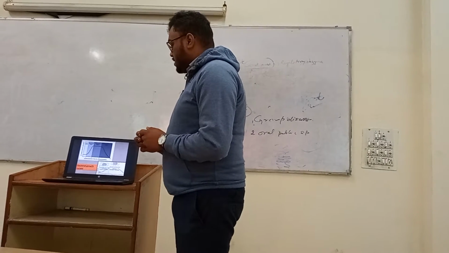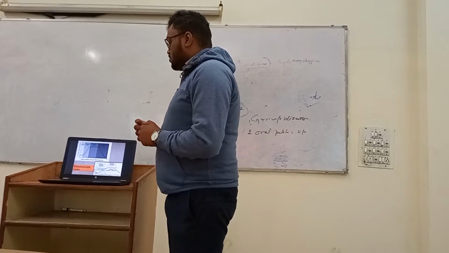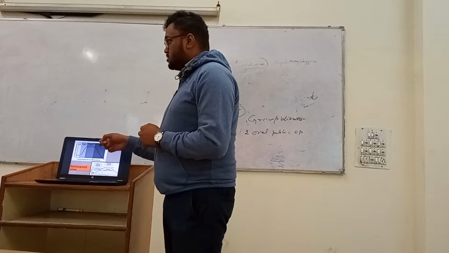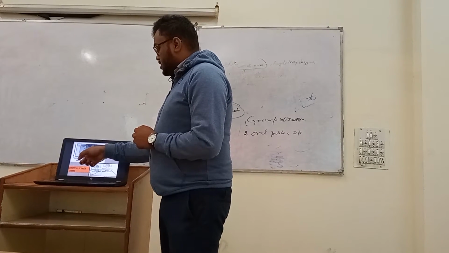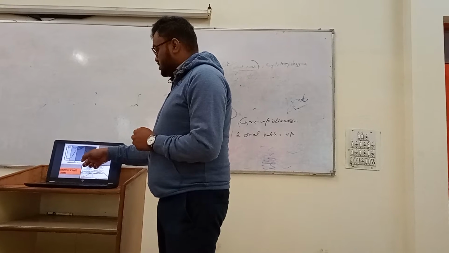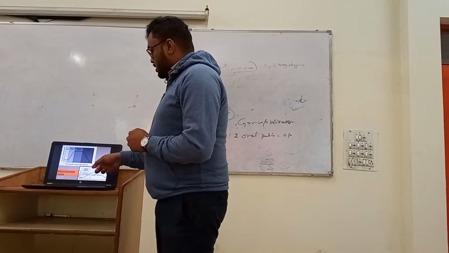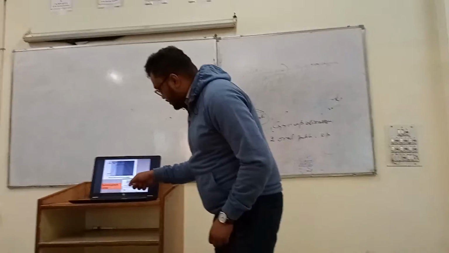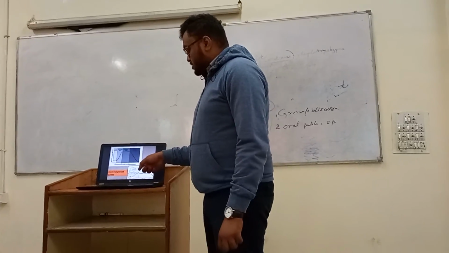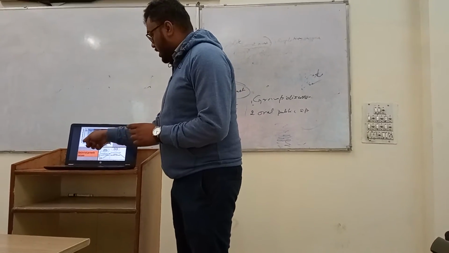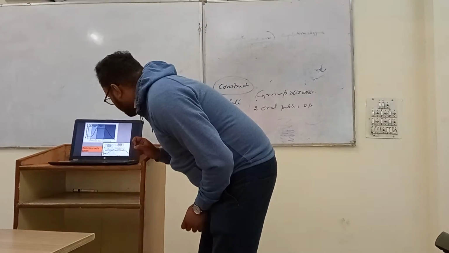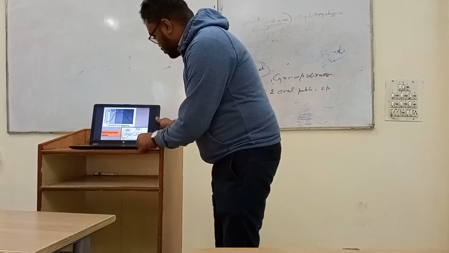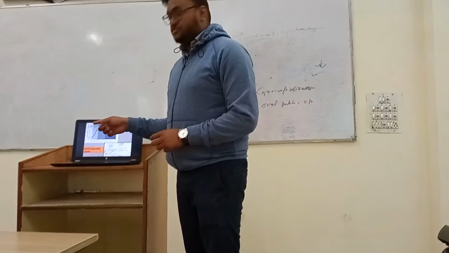So here you can see the two bacterial growth curves. In the first, the growth curve can be divided into four phases: first the lag phase, then the exponential phase, then the stationary phase, and finally the death phase. And here the bacterial growth curve is divided into two: trophophase and idiophase. The trophophase comprises the lag phase to the exponential phase.